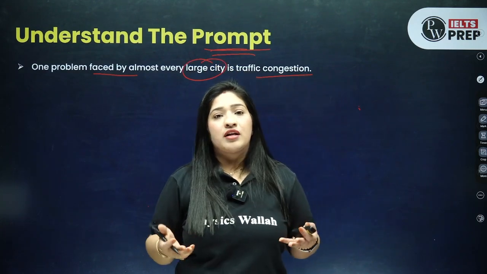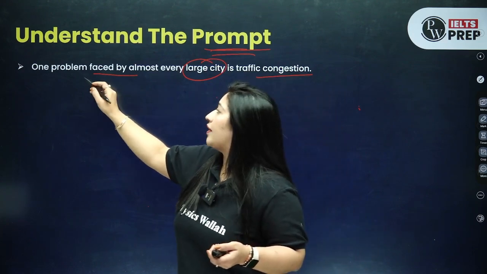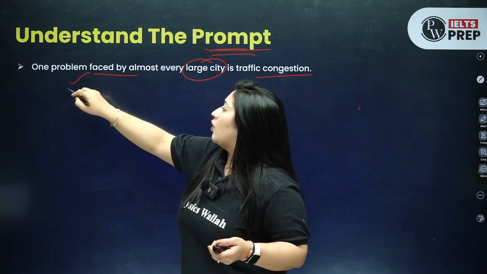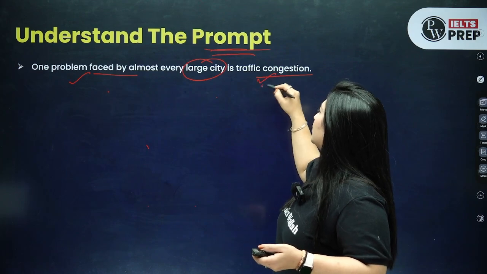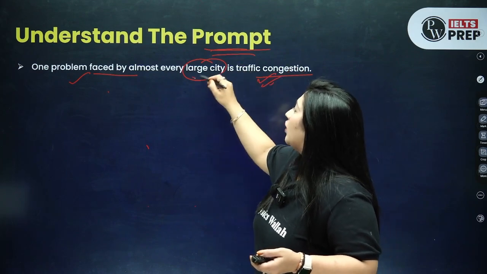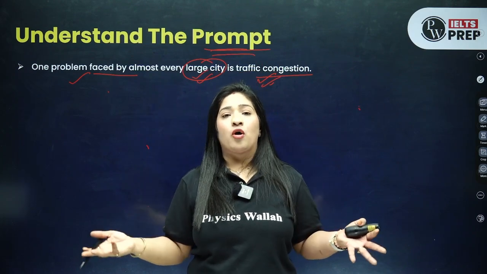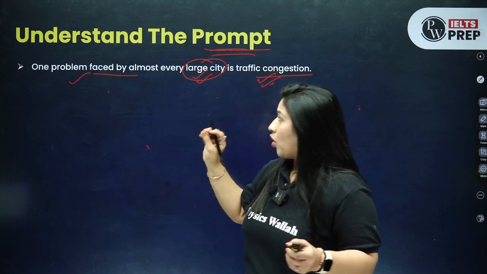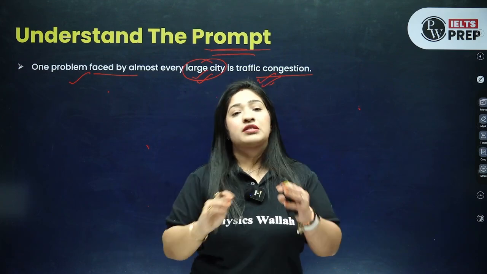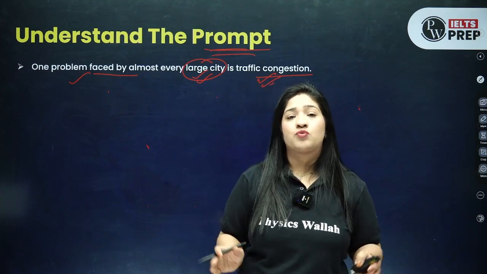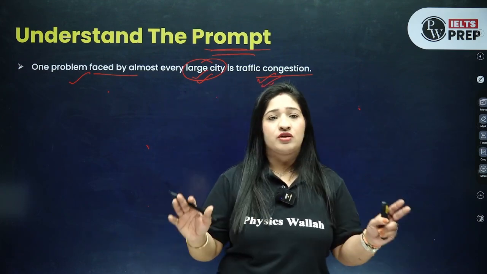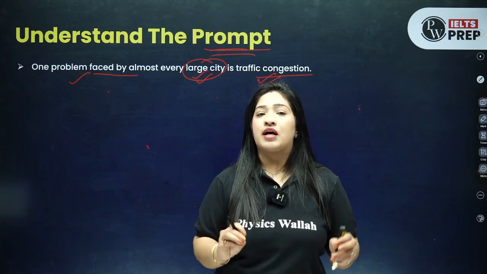First we need to understand what they are talking about. In this question, they are talking about a problem. Now, what is the problem? The problem is traffic congestion. Now, where is it happening? Only in large cities. So they are not saying कि सब जगह है, but one of the very common problems faced by almost all large cities, what? Traffic congestion. So we have understood, the topic is about traffic congestion.